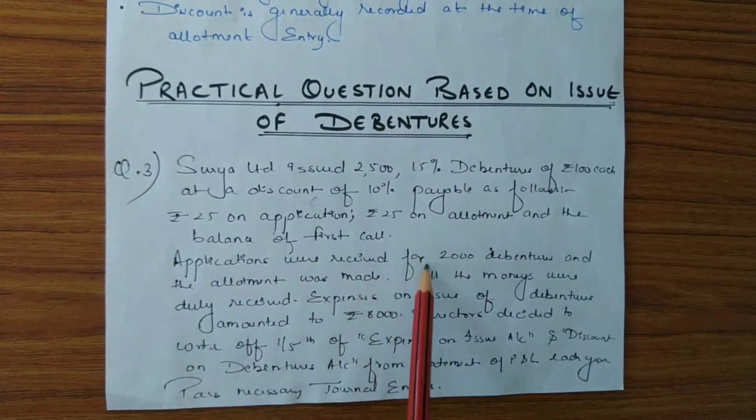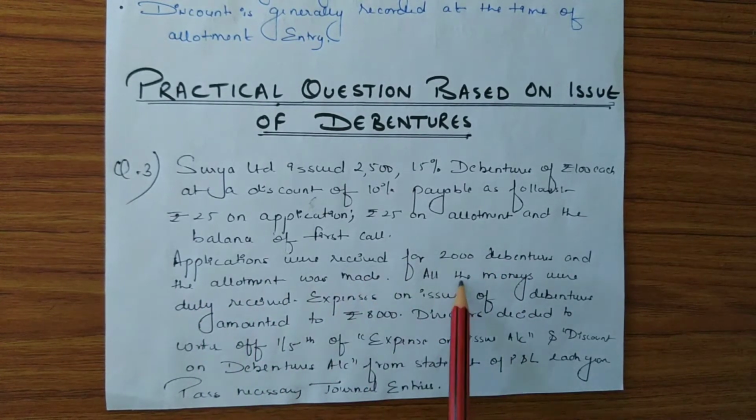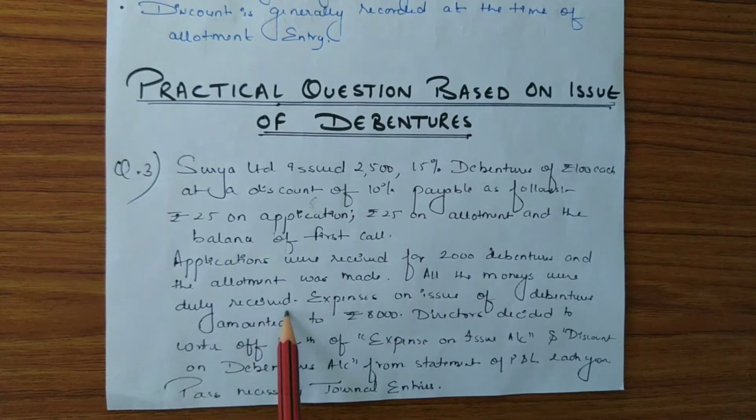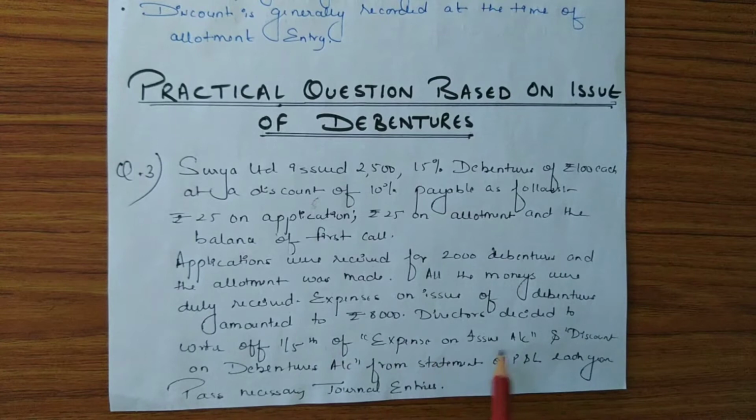Applications were received for 2000 debentures and the allotment was made. All the monies were duly received. Expenses on issue of debentures amounted to rupees 8,000. Directors decided to write off 1/5 of expense on issue account and discount on debentures account from statement of P&L each year. Pass necessary journal entries.